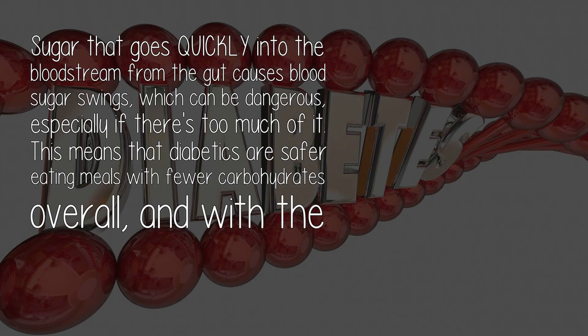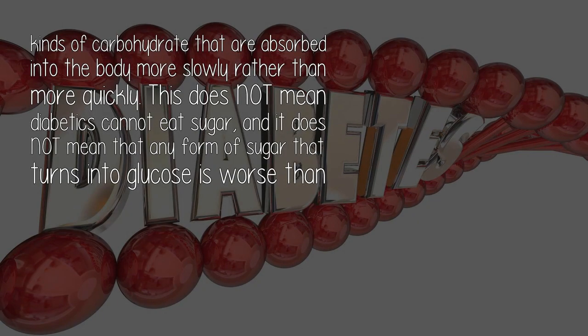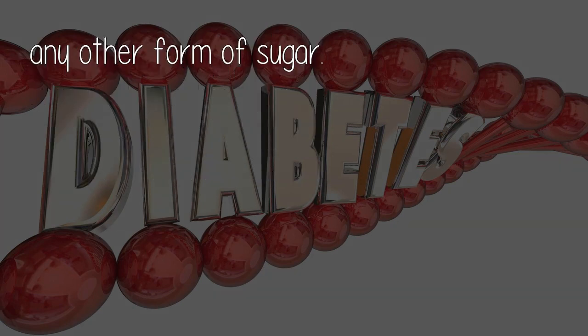This means that diabetics are safer eating meals with fewer carbohydrates overall, and with the kinds of carbohydrate that are absorbed into the body more slowly rather than more quickly. This does not mean diabetics cannot eat sugar, and it does not mean that any form of sugar that turns into glucose is worse than any other form of sugar.